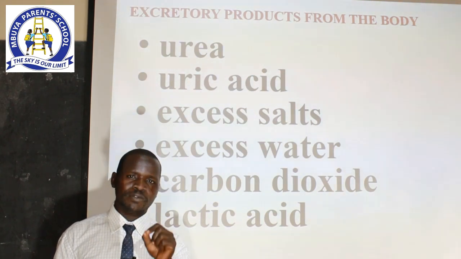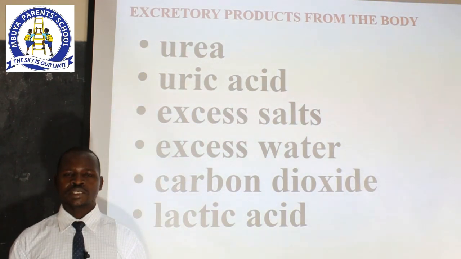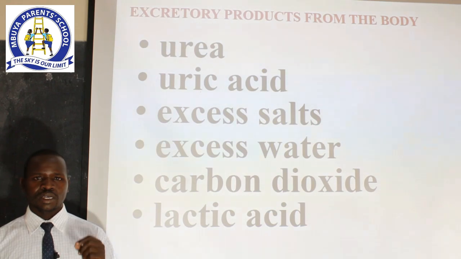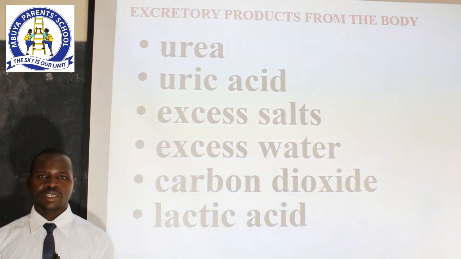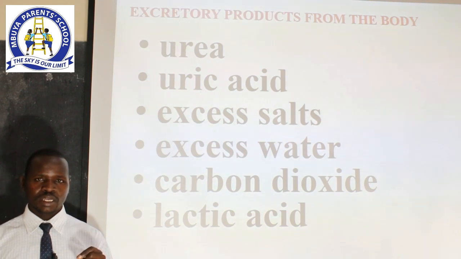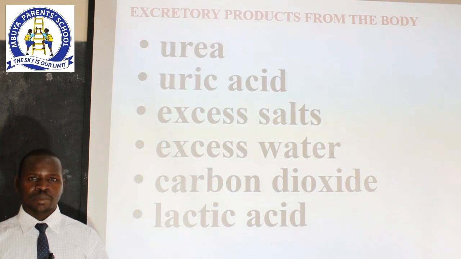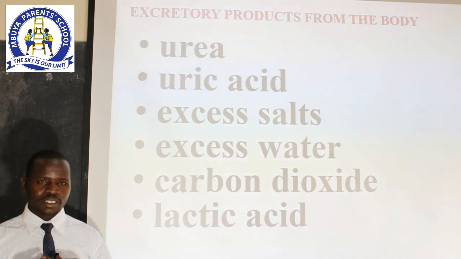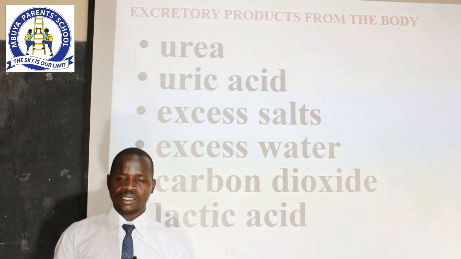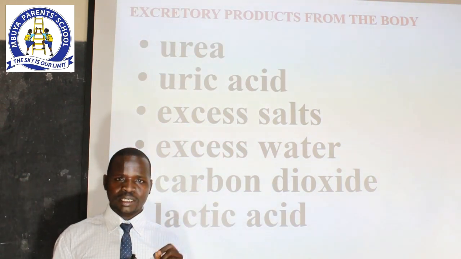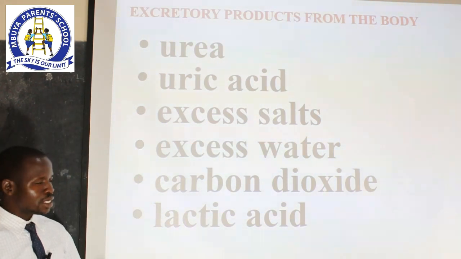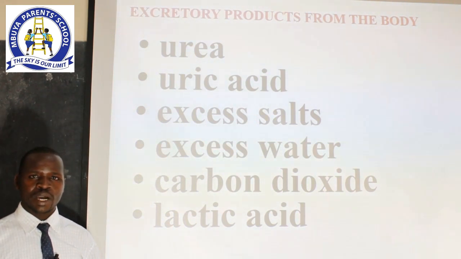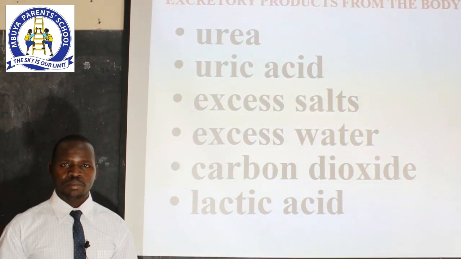So why do we refer to these products as excretory products? The body uses food that we eat in a process known as metabolism. When this food is used in the body cells, the cells get rid of some products that may not be needed in the body. And these are the products that we are referring to as excretory products.